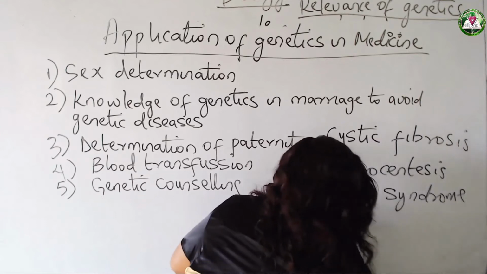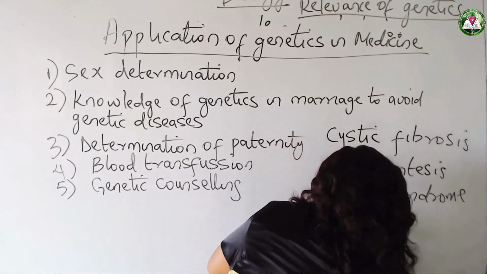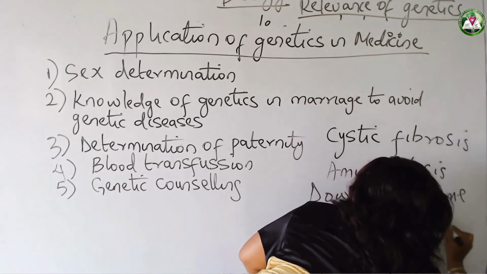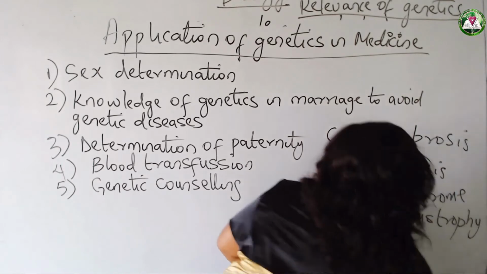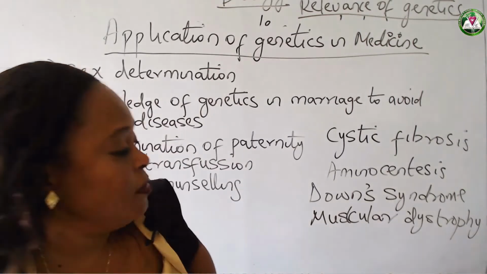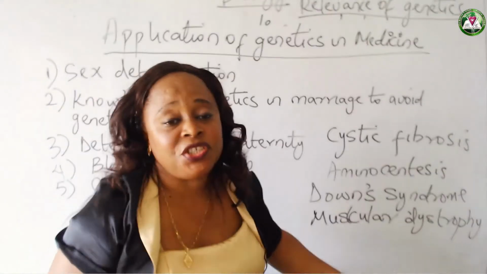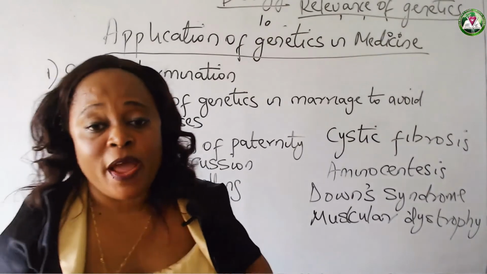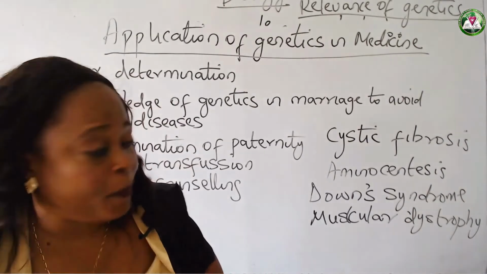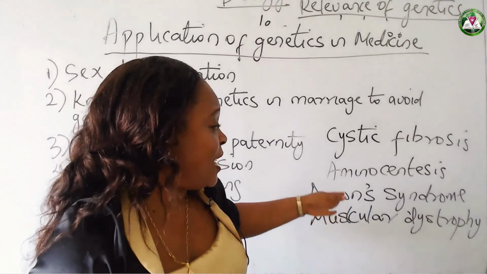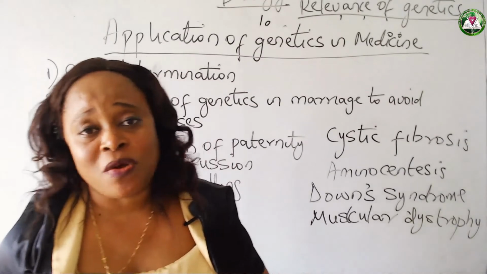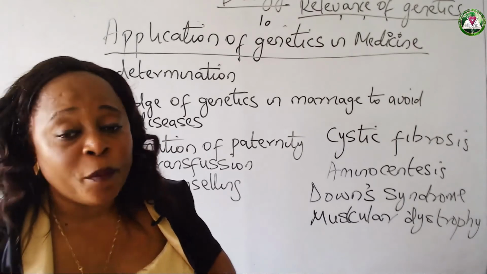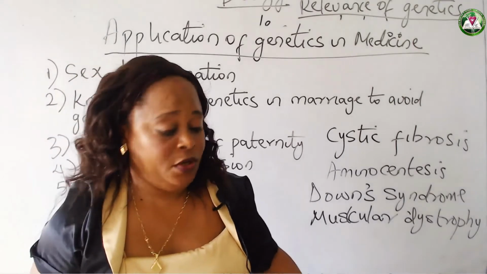And muscular dystrophy. These are examples of a chromosomal disorder. Muscular dystrophy is actually degeneration of the muscles. When they degenerate, they are not able to build up again. People that have muscular dystrophy, just like Down syndrome and the others, it doesn't have a cure. What they do is to manage these people. Maybe they end up in wheelchairs throughout their lifetime.